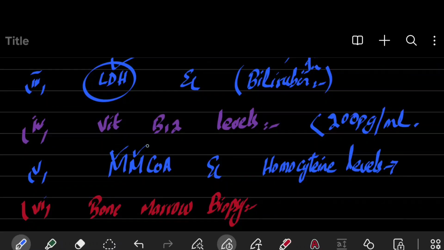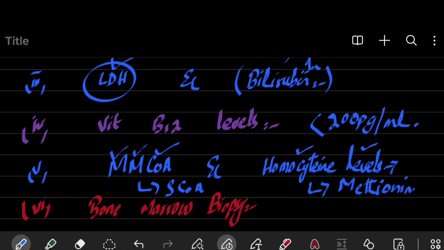Methylmalonyl coenzyme A and homocysteine levels are elevated because methylmalonyl coenzyme A is converted to succinyl coenzyme A in the presence of vitamin B12, and homocysteine is converted into methionine in the presence of vitamin B12. So these are not produced, and therefore their levels are raised.